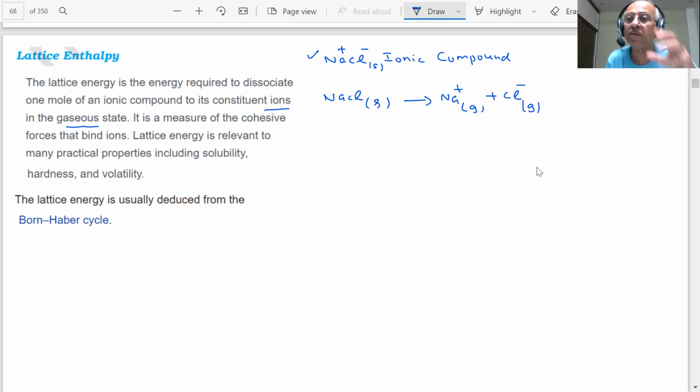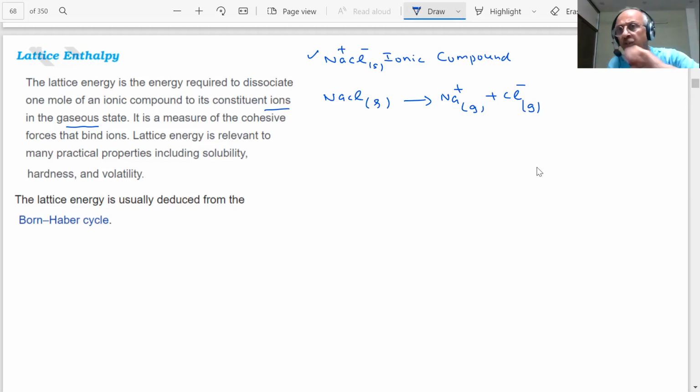These sodium and chloride ions are held together by strong electrostatic ionic forces. Sodium ion is positive, chloride ion negative, so they are attracting each other. In the crystal lattice, you will see one sodium is attracted by 6 and one chloride is attracted by 6. So there is an attractive interaction between sodium and chloride ions.